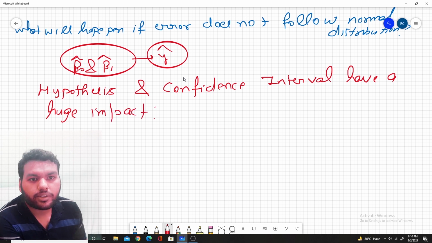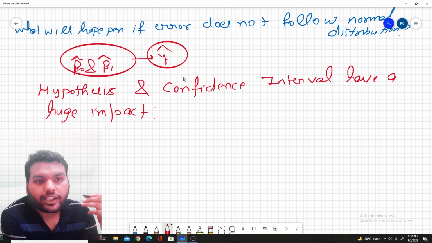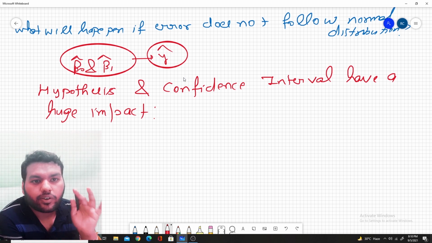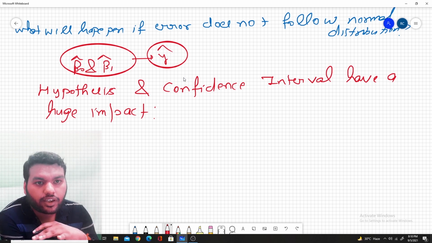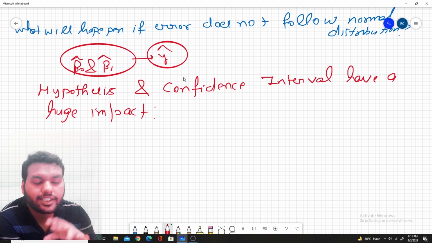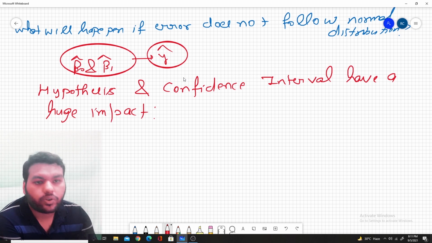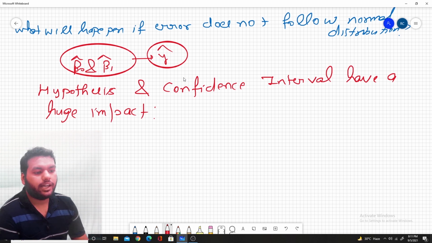So now the next question may be, which hypothesis test are you talking about? Which hypothesis test do we build in linear regression? When we say there is a linear relationship between the response and the predictor, we assume there is some relationship. So let's check this hypothesis, whether there is a relationship between the response and predictor, or there is no relationship between response and predictor. So we define our null hypothesis as,